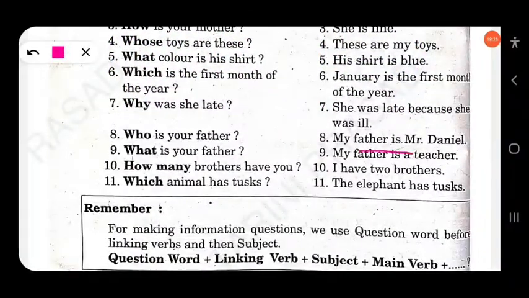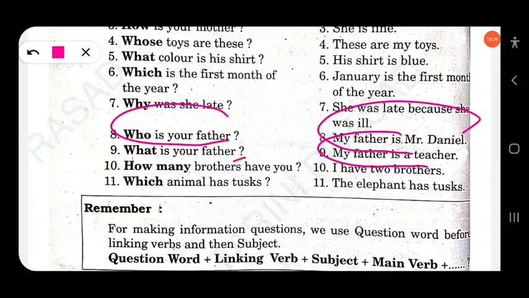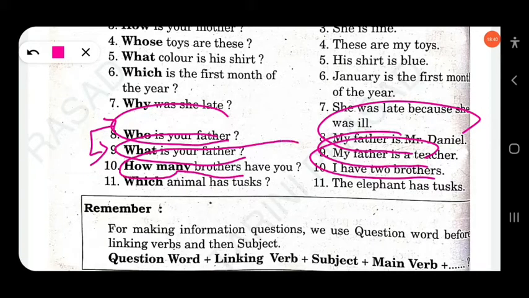Next, my father is Mr. Daniel. Who is your father? My father is a teacher. What is your father? Just find the difference between these two. I have two brothers. How many brothers do you have? Or you can also write, how many brothers have you? The elephant has tusks. Which animal has tusks?